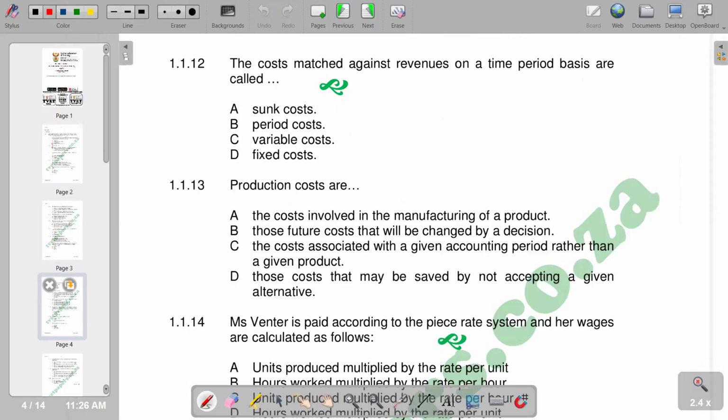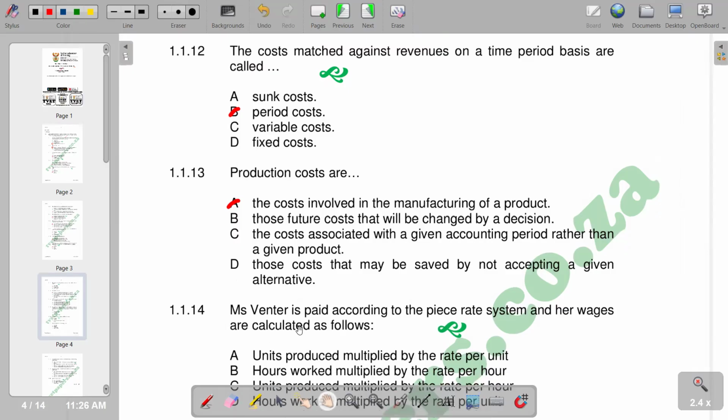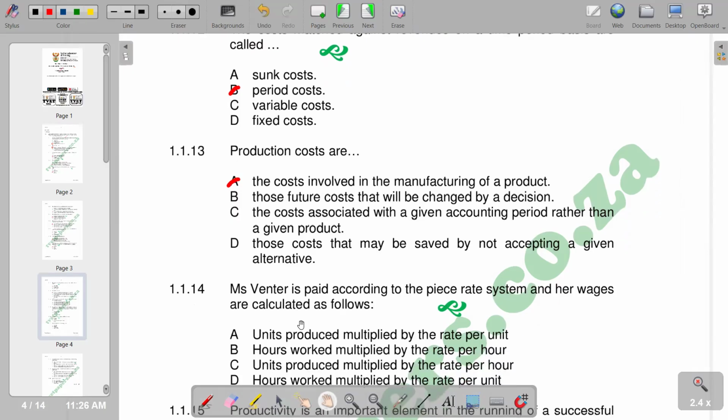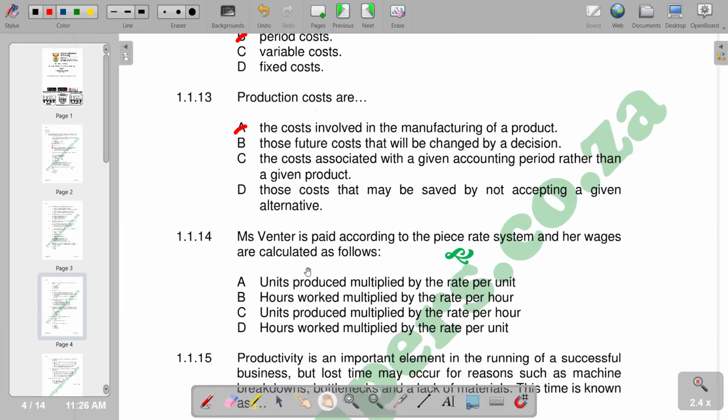So the next question is number 12. The costs matched against revenue on a time period basis are called period costs. Production costs are, according to the responses given, the costs involved in the manufacturing of a product. So we have A. Number 14, this vendor is paid according to the piece rate system, and their wages are calculated as follows. With the piece rate system, the number of units determines the remuneration earned. So we are saying units produced multiplied by the rate per unit. So we have A.